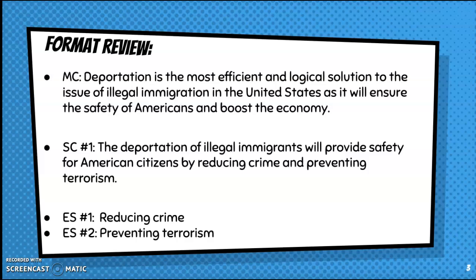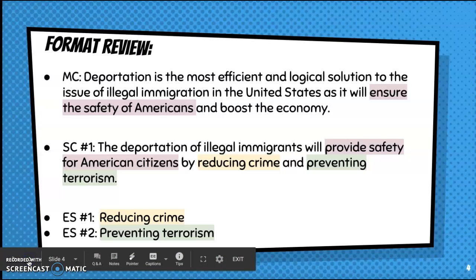So the order matters, and so does making sure your evidence sentences match up with what you said in your subclaim. If you say something about reducing crime and preventing terrorism, but then you don't have any evidence about that in your body paragraph, you're in trouble with your essay, right? So make sure that we're working on that.